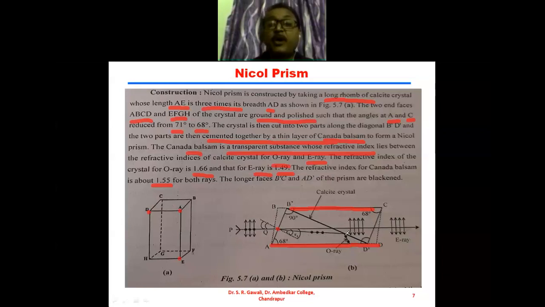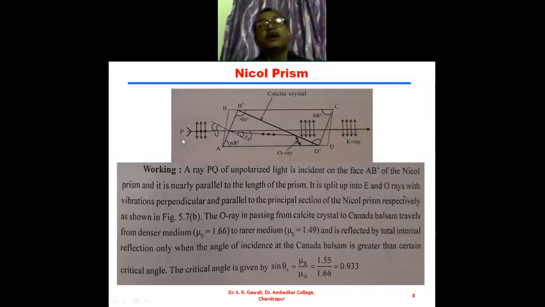So the ordinary ray is removed, only the extraordinary ray remains. It will pass through the Nicol prism, and therefore we get the extraordinary rays through this Nicol prism. This is the unpolarized light, and when unpolarized light is incident on the Nicol prism, then we get the plane polarized light, that is the E ray. So this is nothing but the projection of plane polarized light.